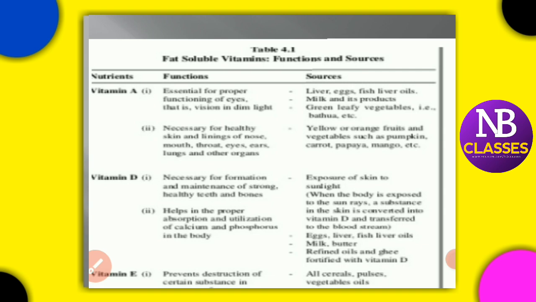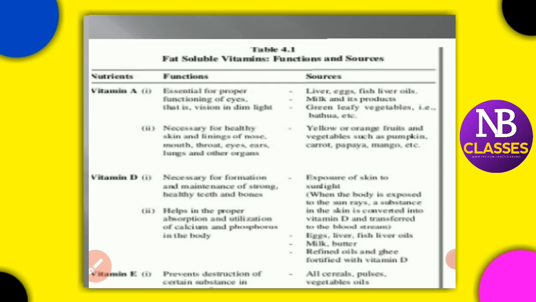Second, it maintains healthy skin and the lining of the nose, mouth, throat, ears, lungs and other organs. Yellow and orange fruits and vegetables such as pumpkin, carrot, papaya all come under vitamin A. So the two functions are functioning of the eyes, that is vision in dim light, and keeping your skin healthy.